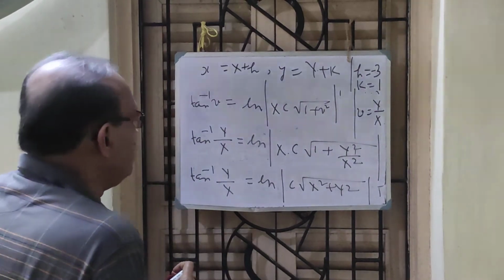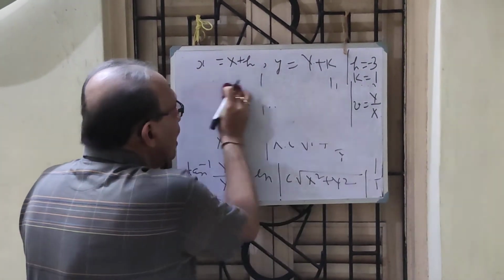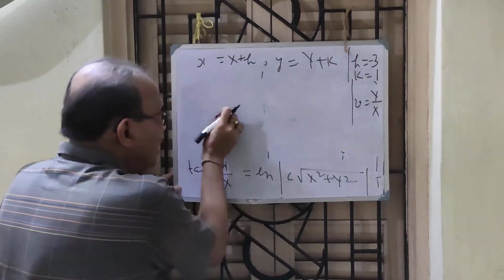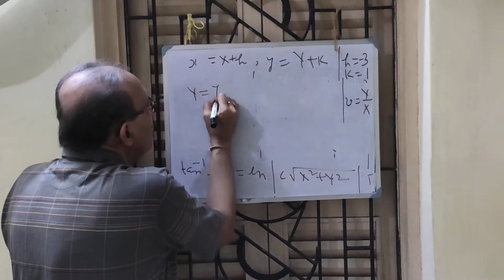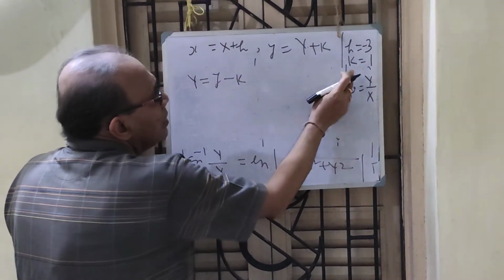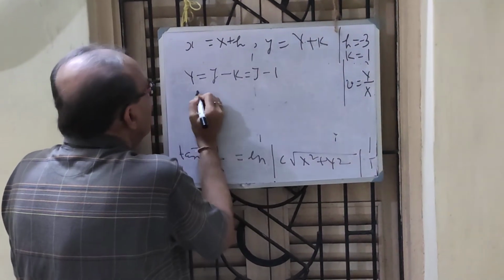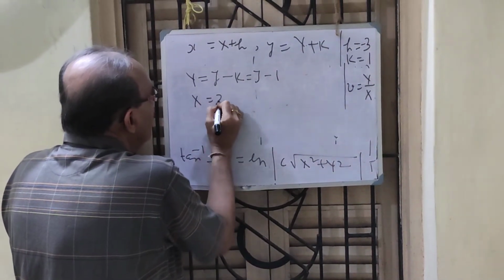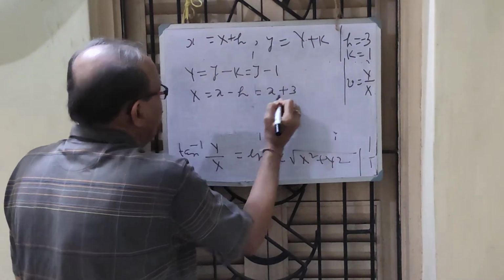I know big X and big Y from here. I repeat it now and post it here. I get big Y equal to y minus k, that is y minus 1, and big X equal to x minus h, that is x plus 3.